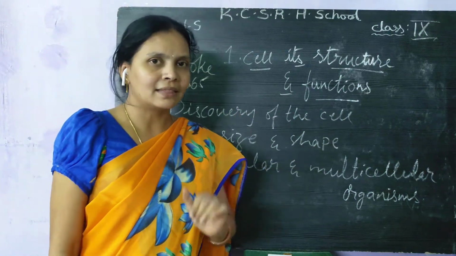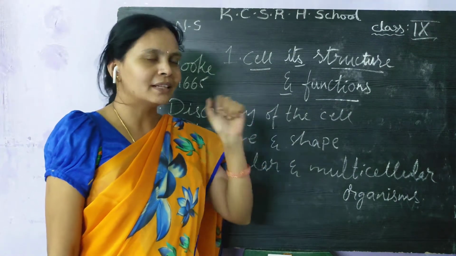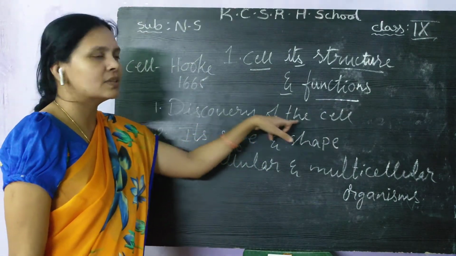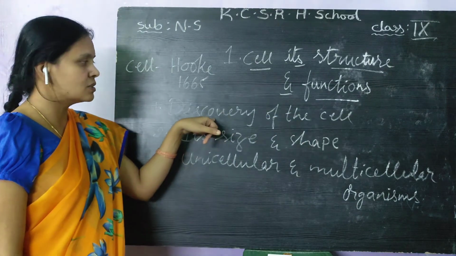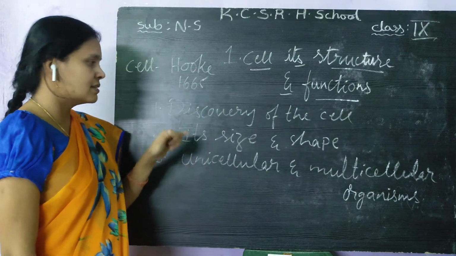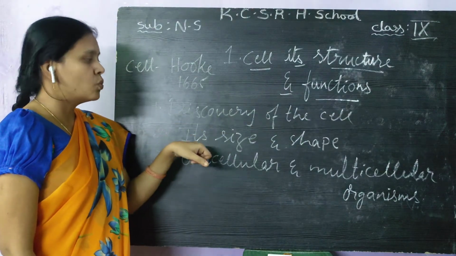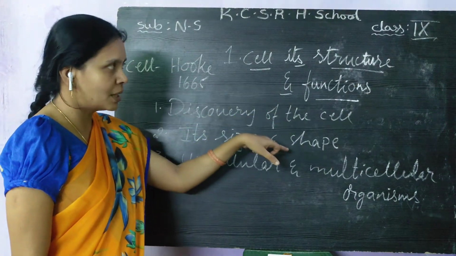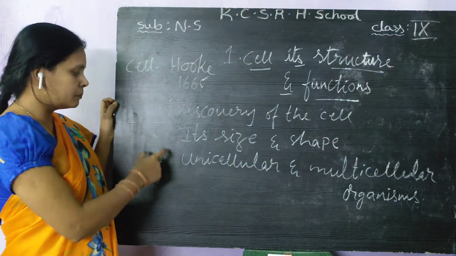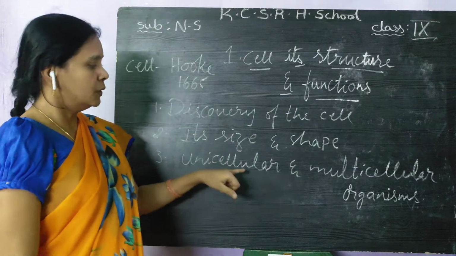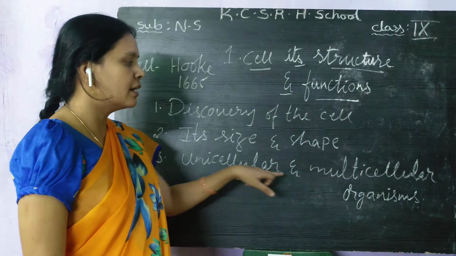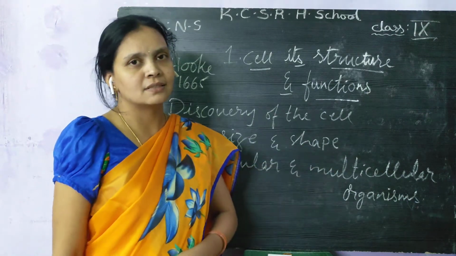You already learned this in the 8th class. What you have to learn in the 9th class: the first one is the discovery of the cell. The second one is what the cell is, what the cell size is, what the cell shape is, and what the cell structure is. All these you have to learn in the second topic. What is the third one? Unicellular and multicellular organisms.